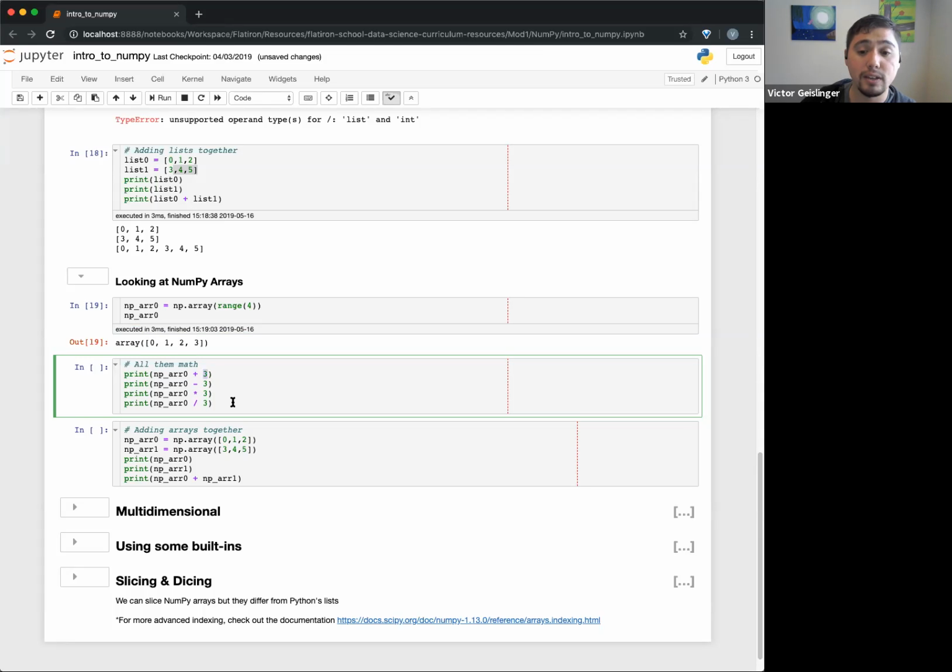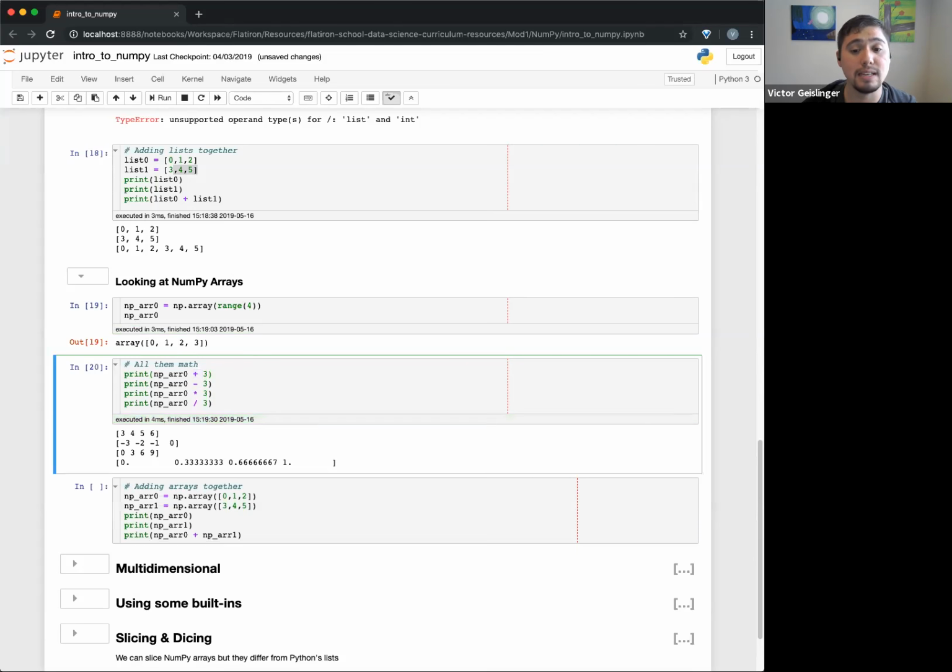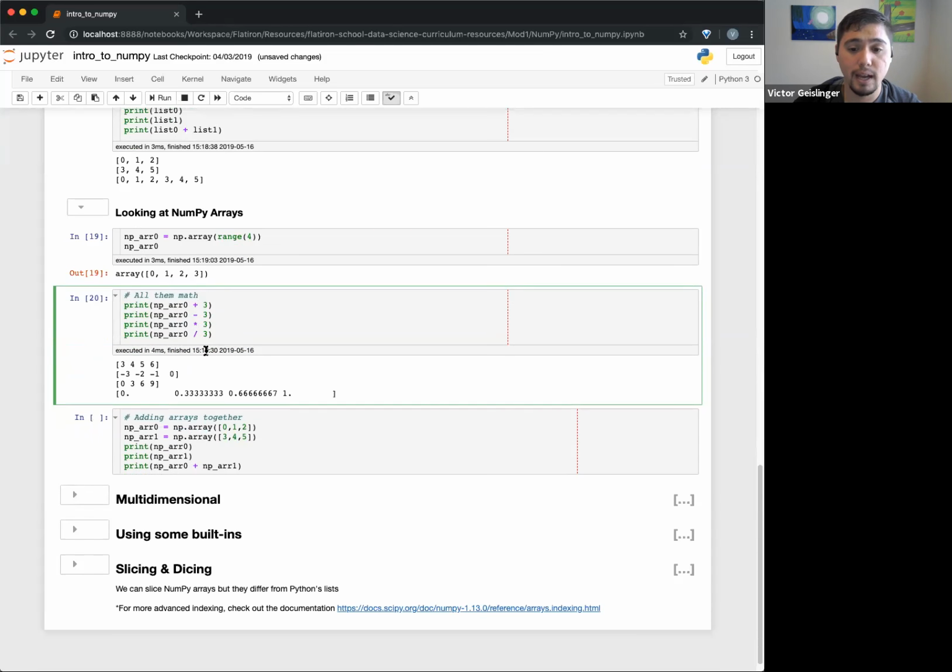So kind of like what Andrew had said with the 3 multiplied by 3, it'll actually do it to each element. You can see if I add 3 to each one, it adds 3, subtracts 3, multiplies by 3, divides each element by 3. So kind of nice, like, okay, that's kind of what you'd expect probably if you didn't know anything about Python. So it's really useful for us to do this stuff, okay?